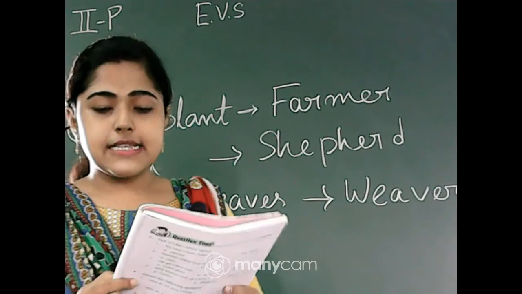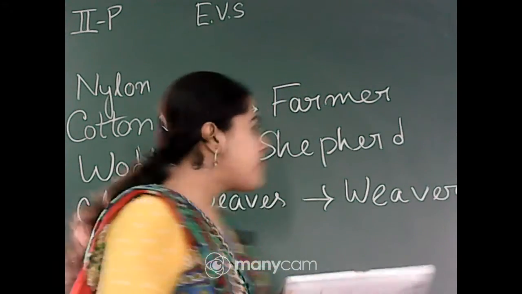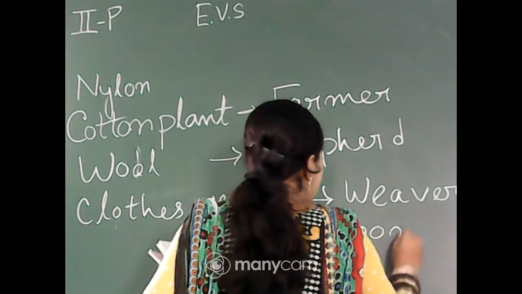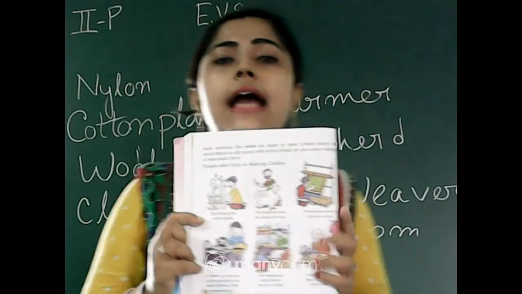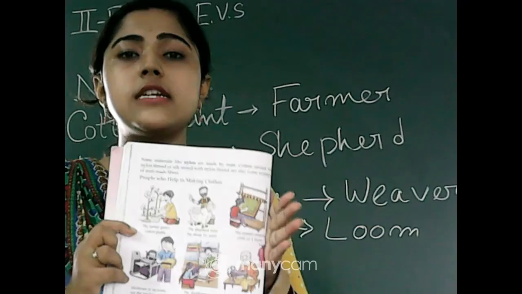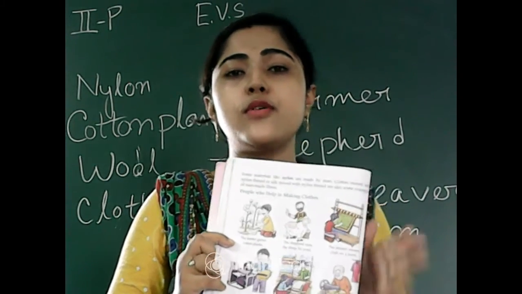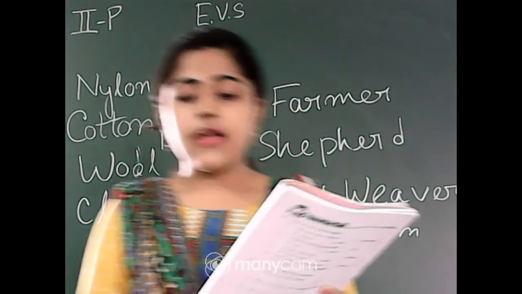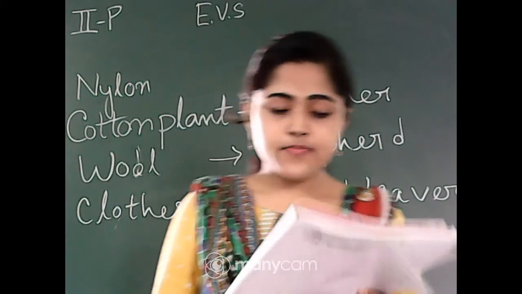Now you can see those people who weave clothes on a loom. The machine is the loom, L-O-O-M. This is a wooden machine, and those who work on it we call weavers, W-E-A-V-E-R-S. Weavers weave clothes on a loom, okay.